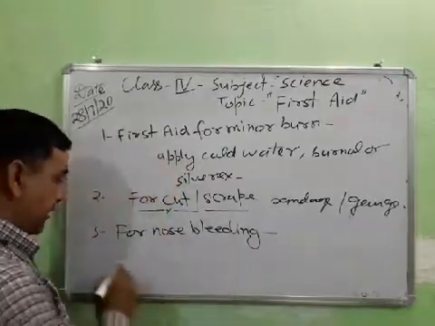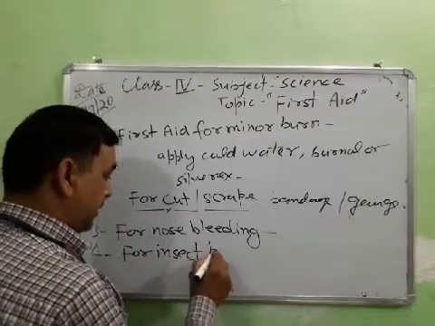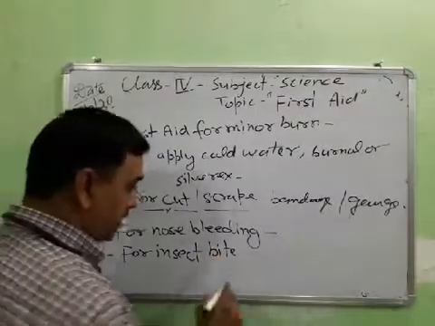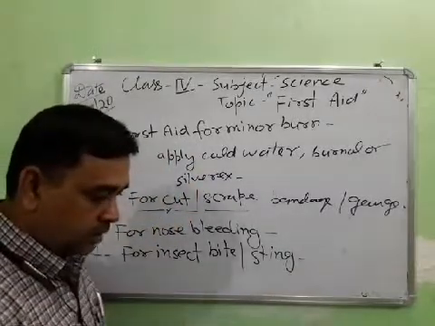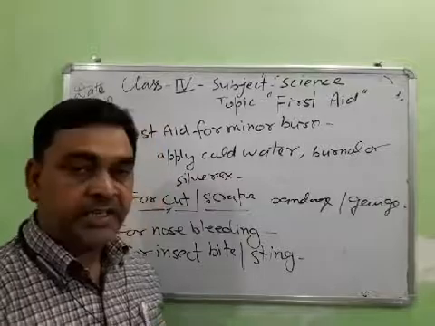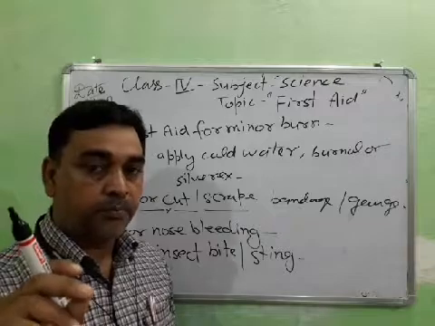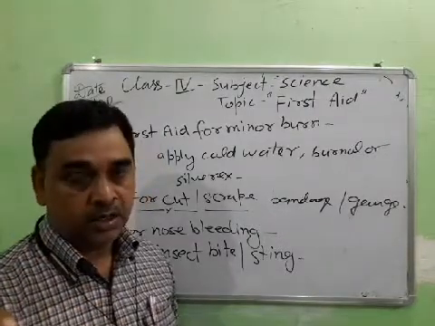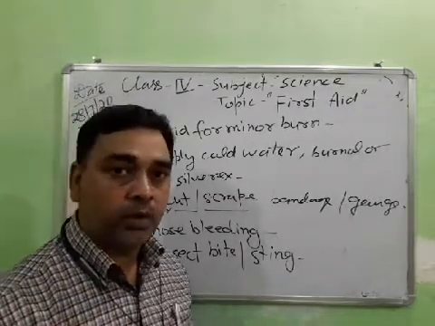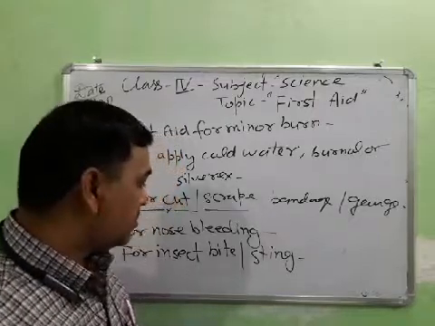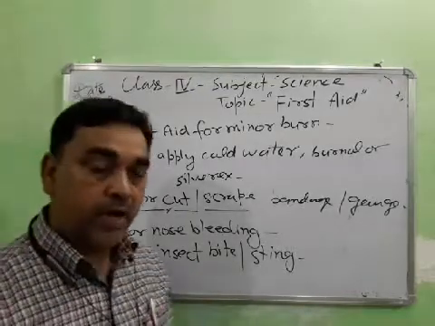And for insect bite or sting. Okay student, what do you mean by sting? A sting is the sharp, small pointed organ of the bee, wasp or any insect, which causes pain and can also cause a dangerous wound. Sometimes we suffer from the bite of bees and wasps.